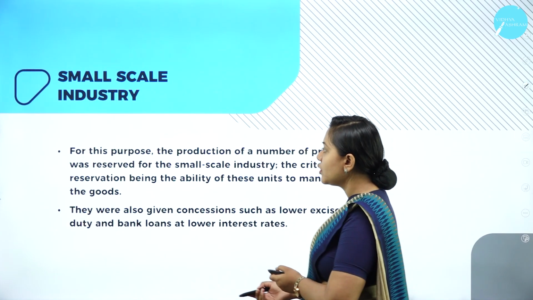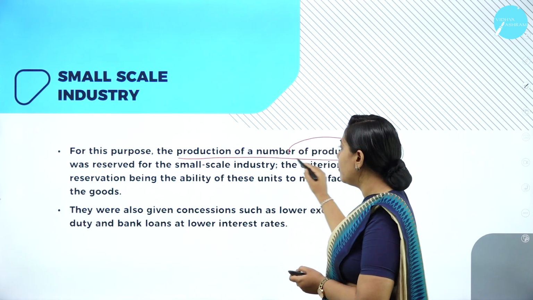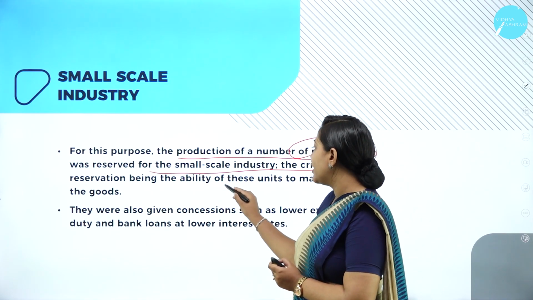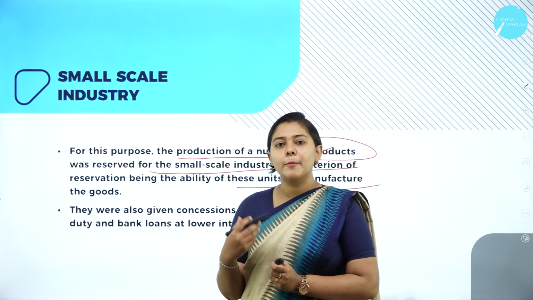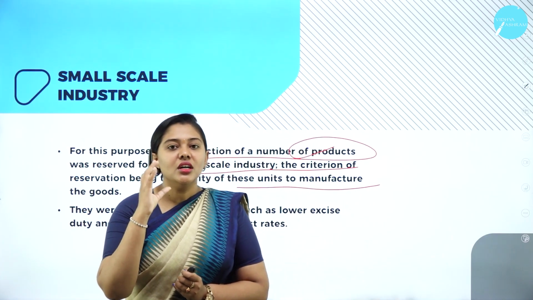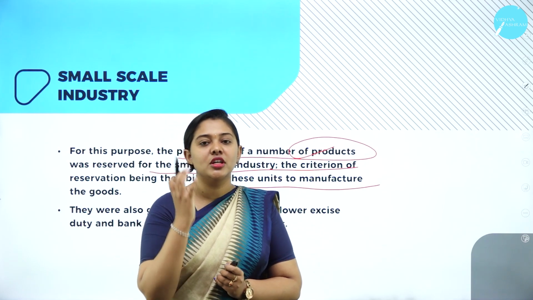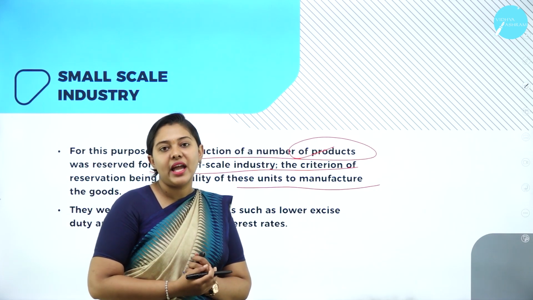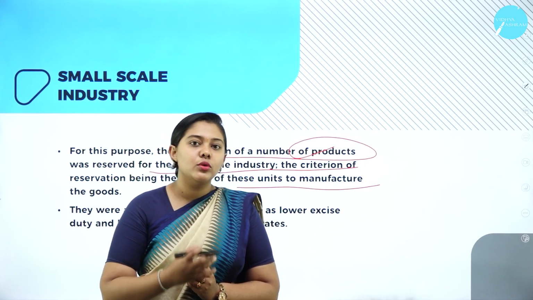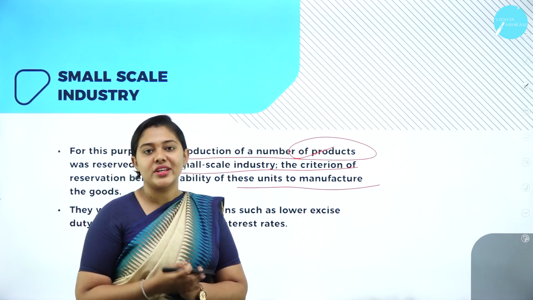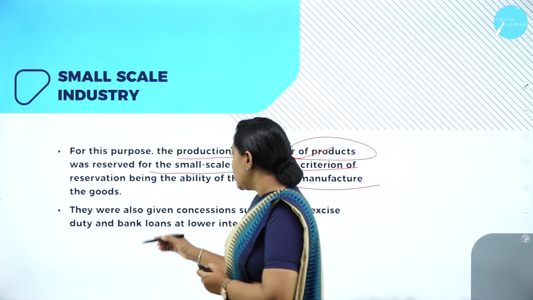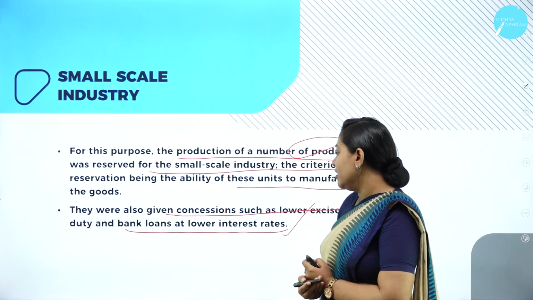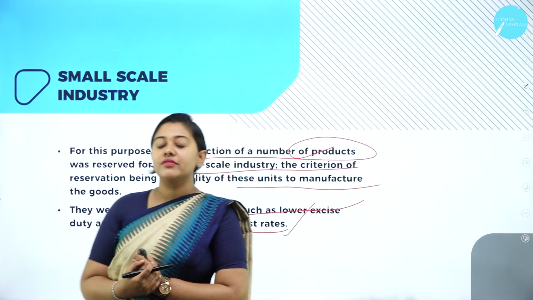Moving forward, for this purpose, the production of a number of products was reserved for small scale industry. The criterion of reservation was the ability of these units to manufacture the goods. It depends on the goods. They were only producing goods which they can manufacture, like the candle industry, jute industries, which they can do by hand, labor intensive, where humans can do. So those kinds of products were produced in small scale industries. They were also given concessions such as lower excise duty and bank loans at lower interest rates. The government did this to initiate small scale industries.